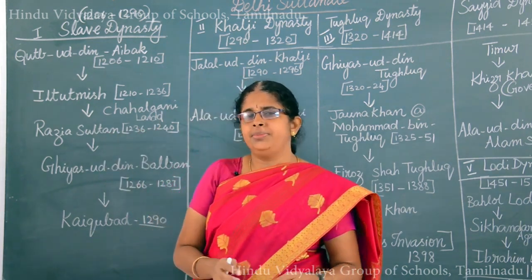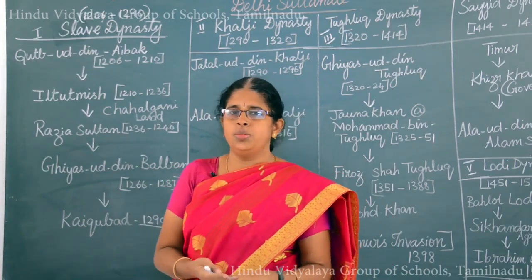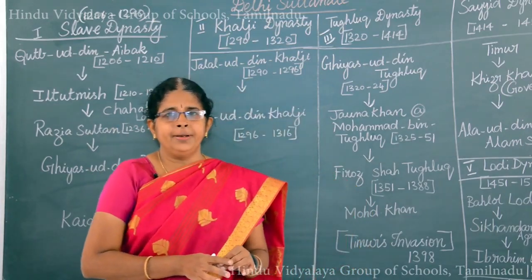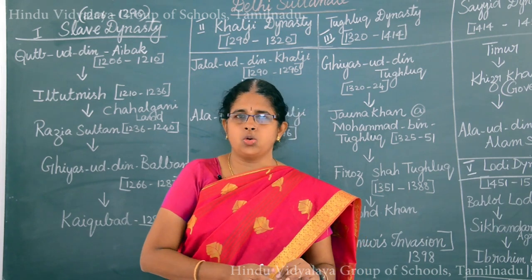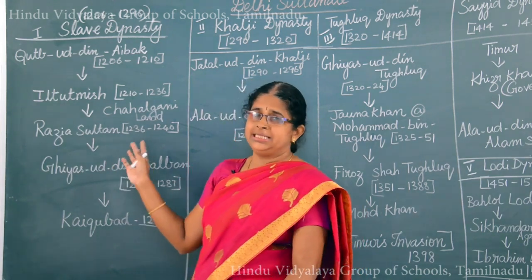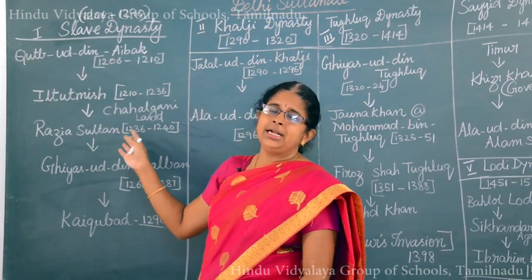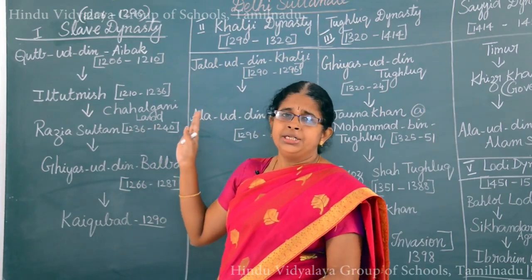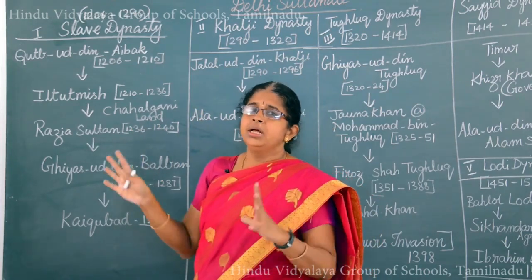The main reason is that she favored the non-Turkish nobles also, and moreover she appointed an Ethiopian slave by the name Jalaluddin Yaqut as her personal assistant. Because of this, the Turkish nobles did not like her, and she trusted him, and she referred all matters only to the personal attendant.